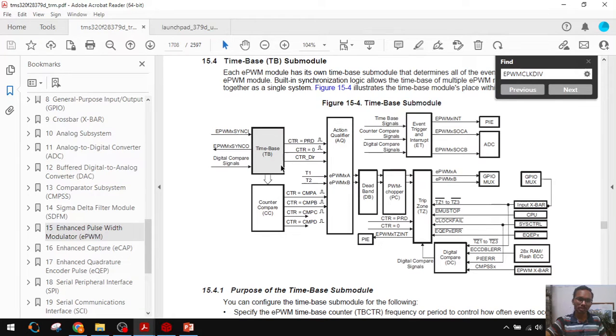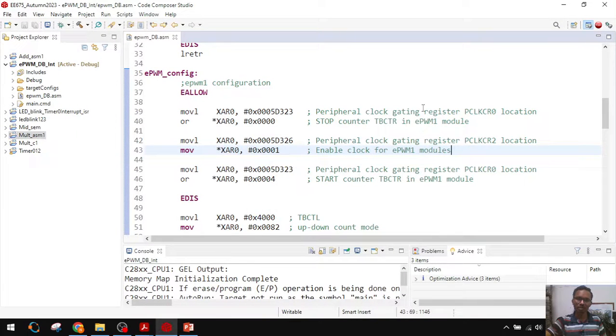We have to stop it, then enable the ePWM clock for this module, then start the time base counter. For stopping the time base counter, there is a peripheral clock 0 register. There you have to write accordingly.